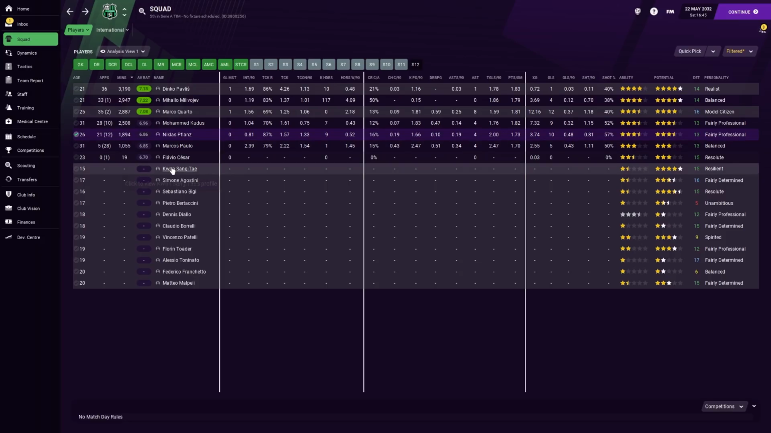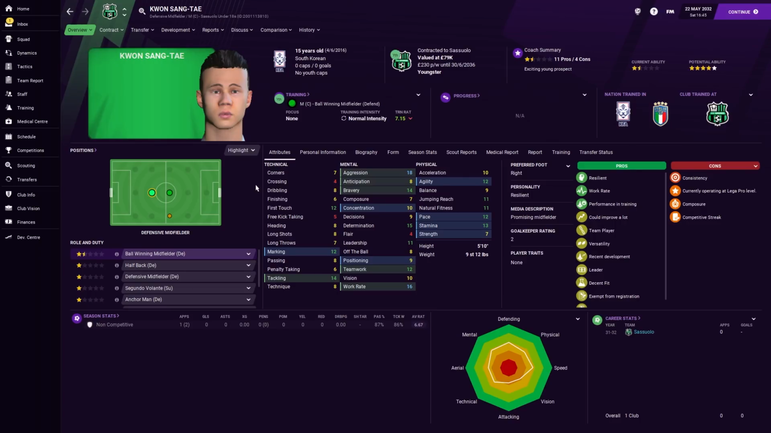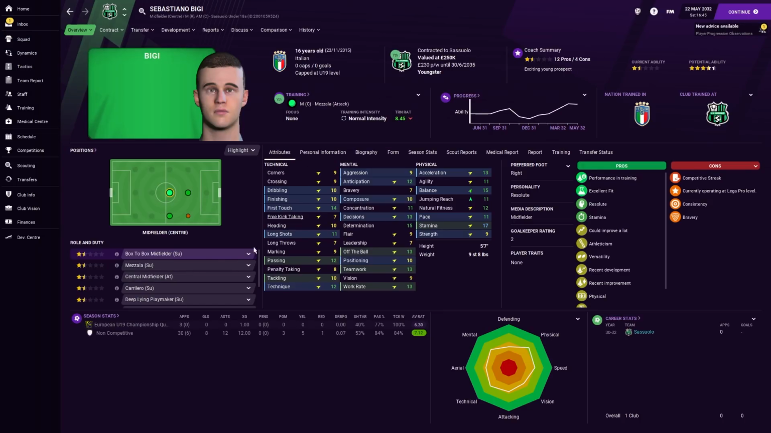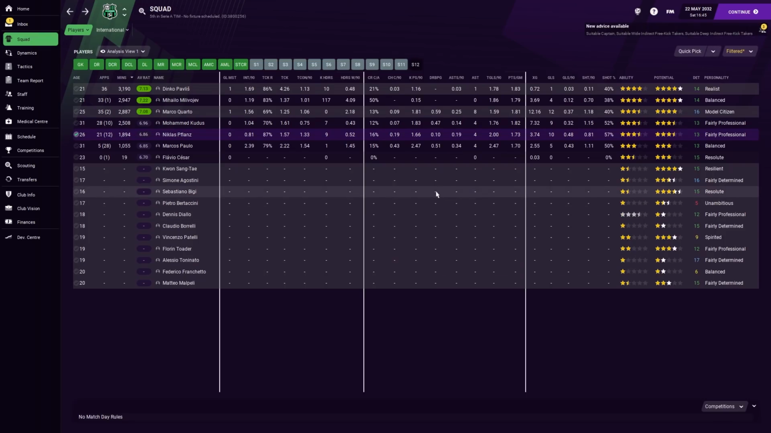And obviously we've got Kwon Sang-tae, our young defensive midfielder, coming through as well. I'm excited about him. The consistency does worry me, but we can certainly work on that in the coming seasons. I still think he's got a long way to develop, but I'm excited about him as a prospect. And you can see that there are a couple of others, you know, Sebastiano Bigi as well. Another lad that's developing into that Mez role. Great work on his jumping reach improvements as well, which is nice to see. He also suffers with a bit of a consistency problem. So that's good signs. There's definitely some young talent coming through the club, which is exciting.